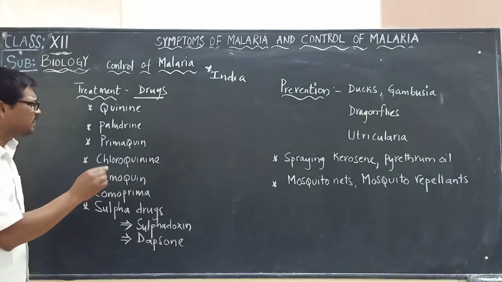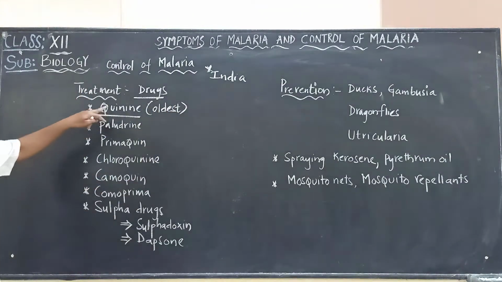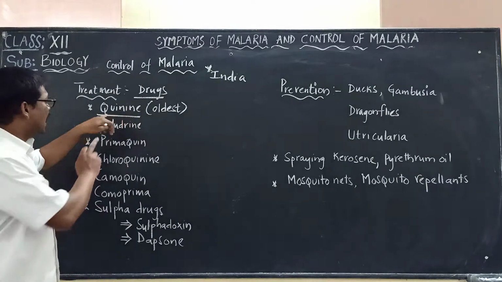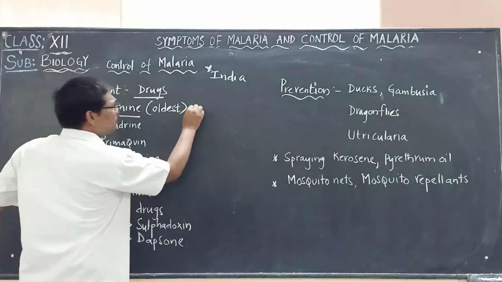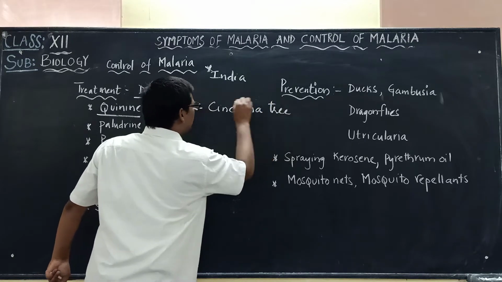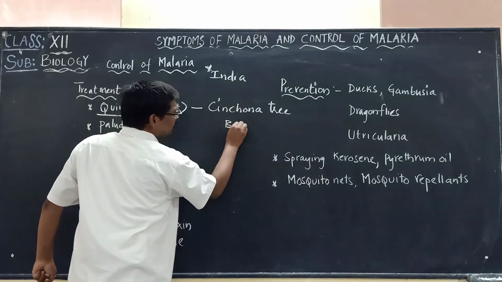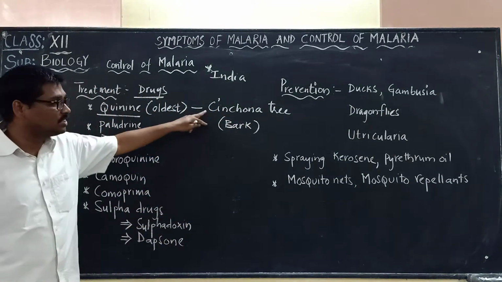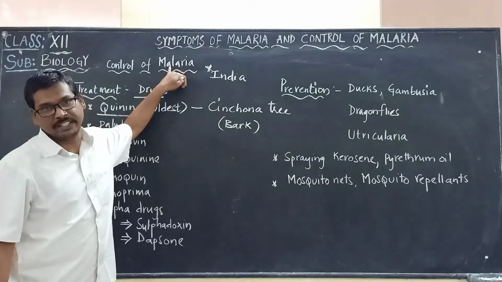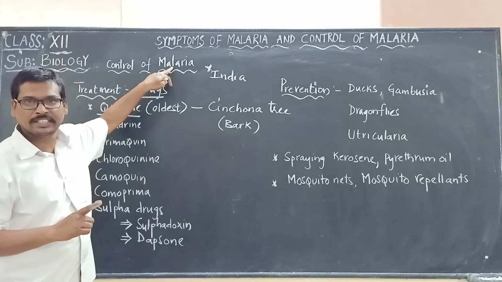The first and the oldest drug is quinine. Please remember, this is the oldest drug used to treat malaria, and it is obtained from a tree called the cinchona tree, from the bark of the cinchona tree. From the bark of the cinchona tree, they obtain this drug called quinine, which is used in treating malaria.